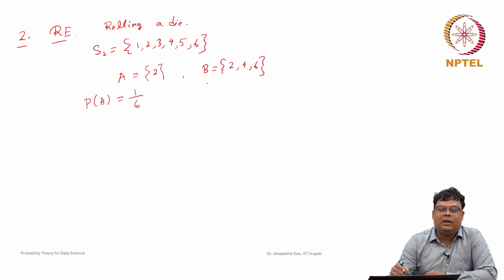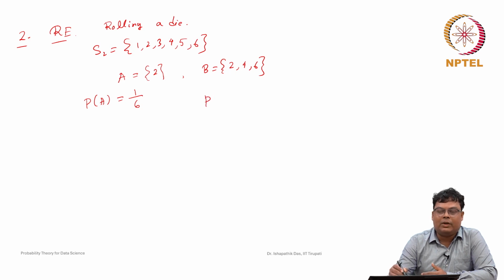Now, suppose this information is provided to us: someone says that the die is rolled and has already observed that this is an even number. With this information we can understand the probability of any odd number. What is the probability that an odd number can come? We already know that it is an even number, so for an odd number there is no possibility now. So, probability of any of 1 or 3 or 5 will be 0, and for any of the even numbers, what is the probability that 2 will appear?